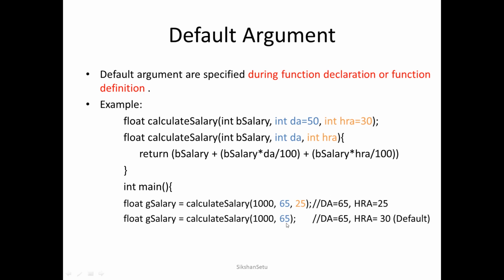So, DA will be 65 since you are passing it, and HRA you are not passing, so HRA will be 30. The same function can be called like this also. Calculate salary, you are passing only one, you need to pass 3, but among these 3, DA and HRA both are given as default arguments. You can call that function by passing only one argument. So if I pass 1000, then 1000 will be the basic salary, DA will be by default 50 and HRA will be by default 30. So, this is how we can call a function with default arguments.